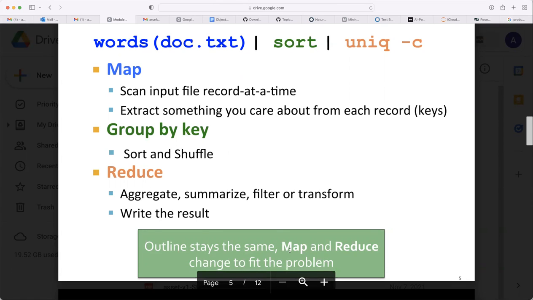Map and reduce change to fit the problem. So the distributed file system and all those things are the same. Only how you use these nodes for mapper and reducer changes. How many nodes do you need to assign for mappers? How do you divide those chunk servers? Those things you may need to adjust to the problem.